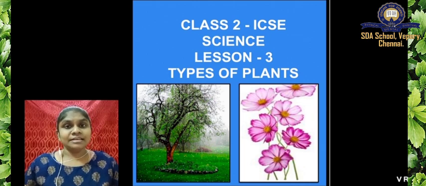Fourth thing is the trees prevent soil erosion. What do you mean by soil erosion? Because the trees have roots deeper into the ground. When the roots are going deeper into the ground, it prevents the soil erosion. When it is raining, the rainwater takes off the soil, or else the soil will run off as the rainwater flows. So when the roots are growing deeper into the soil, it prevents that soil erosion. Okay, that is the fourth thing.